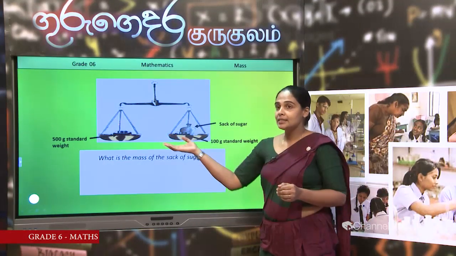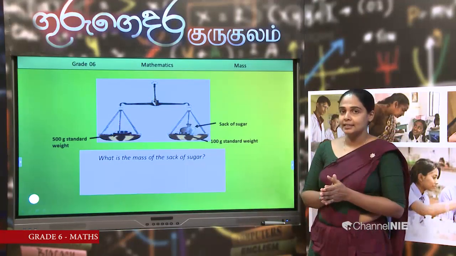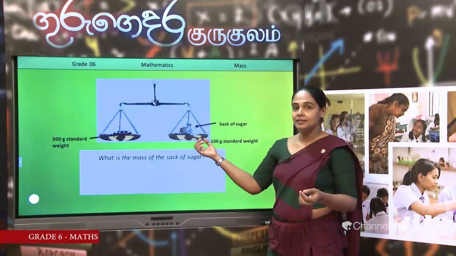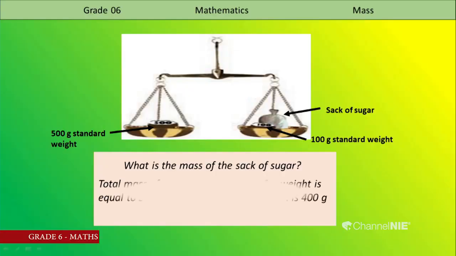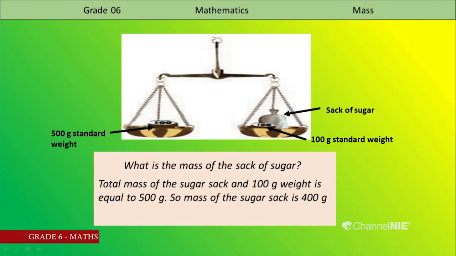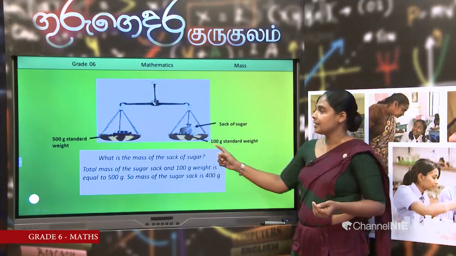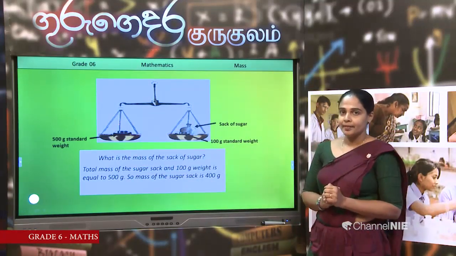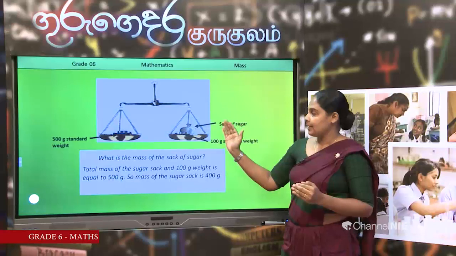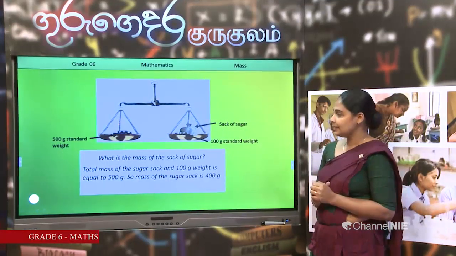Now both pans are at the same level. Then what is your decision? Masses in both pans are the same. Then the total mass of the sugar sack and the 100 gram weight is equal to 500 grams. So we know the mass of the sack of sugar should be 400 grams. 400 grams plus 100 grams equals 500 grams. That is the concept of this type of scale, the balance scale.